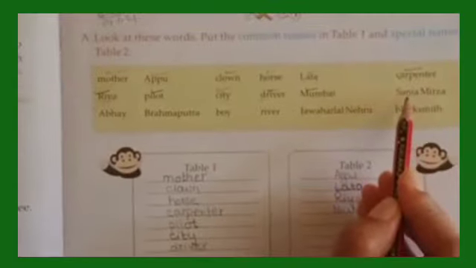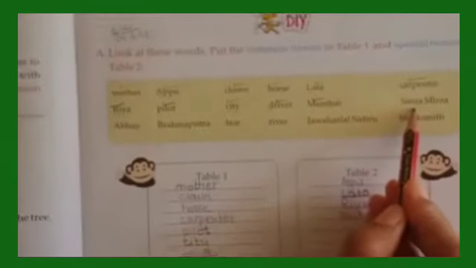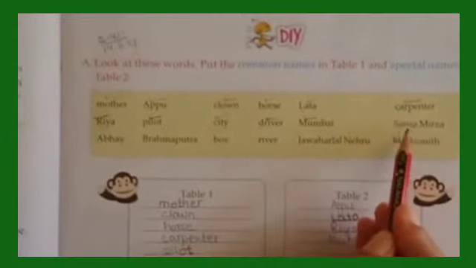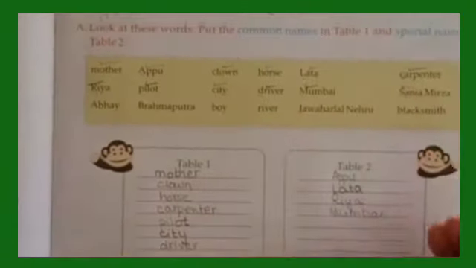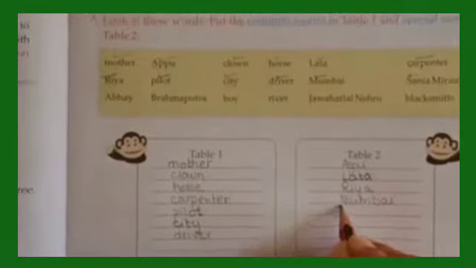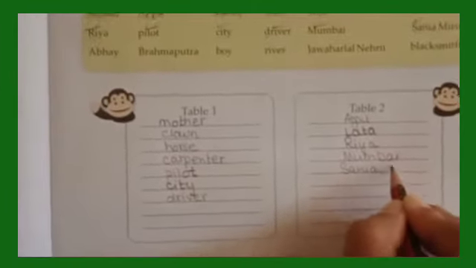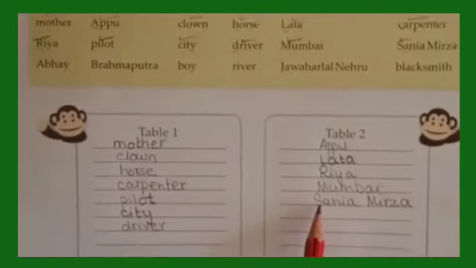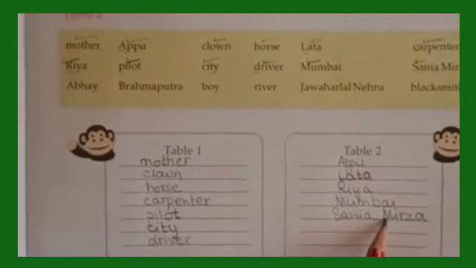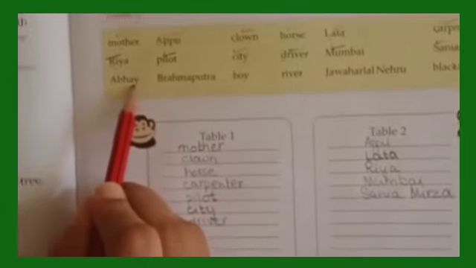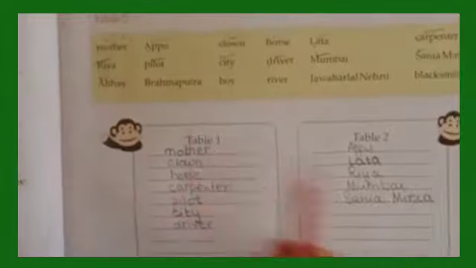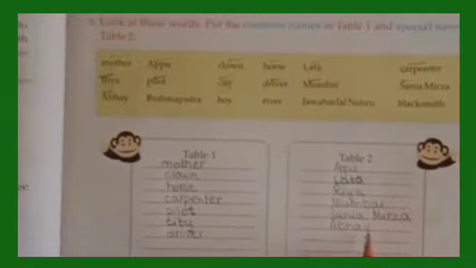Next is Sania Mirza. Have you heard the name of this person? Yes, she's a very famous tennis player. Okay, so it's a special name of a person. So we will write under table 2. It begins with capital S and capital M. Now next is Abhay, name of a person. So which table? Table 2. A capital. Okay. Abhay.